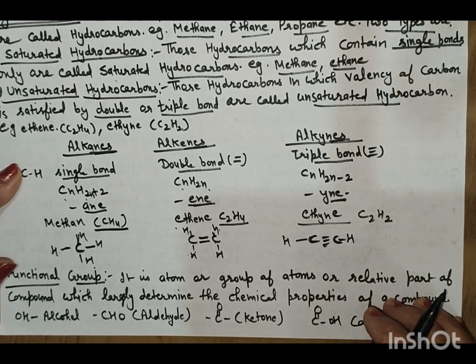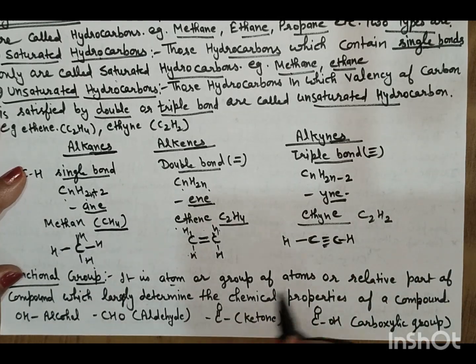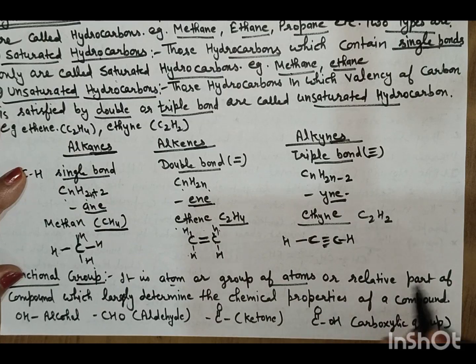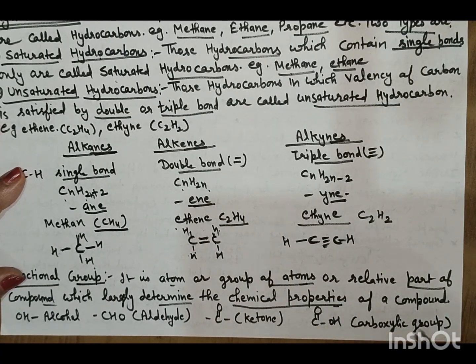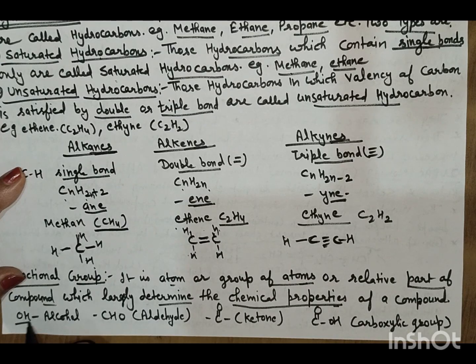Now what is a functional group? It is the atom or group of atoms, or reactive part of a compound, which largely determines the chemical properties of a compound. Here are the 4 functional groups in the 10th class: OH, alcohol; CHO, aldehyde; C double bond O, ketone; C double bond O with OH, carboxylic group.